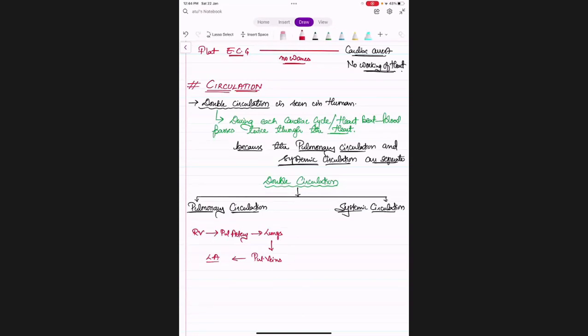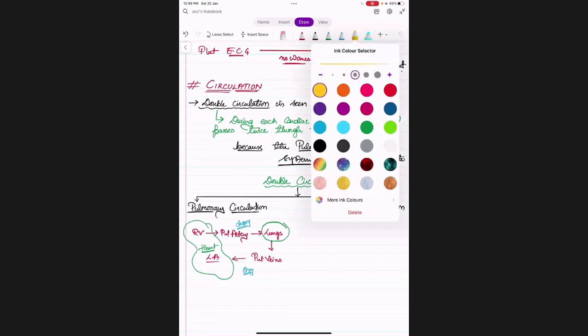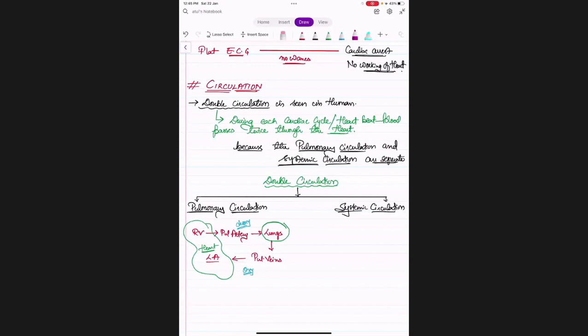So this was a part of heart. From heart it was going to lungs. Again from lungs it came back to heart. Okay. What type of blood went? Deoxygenated. And what type of blood has come back? Oxygenated. In case of systemic circulation, if you see, it is starting from left ventricle, with the help of aorta